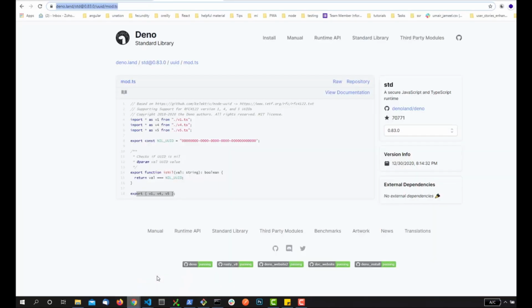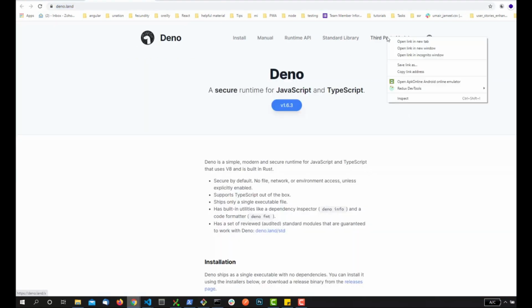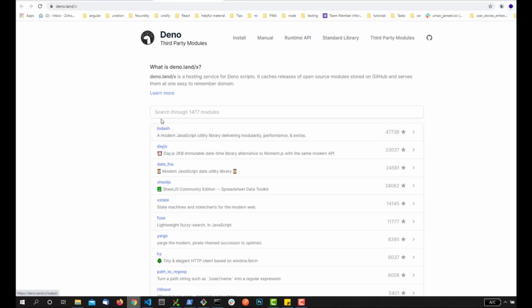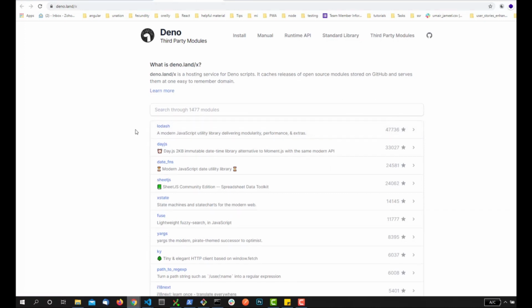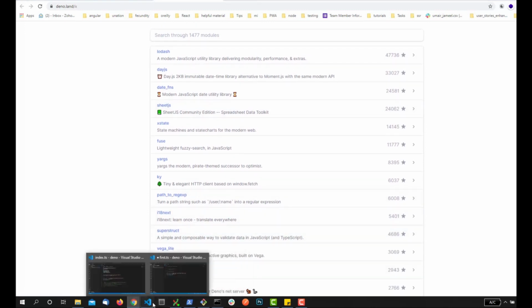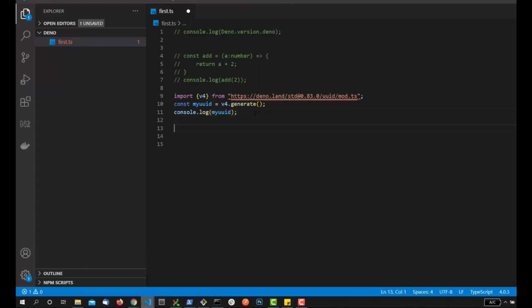And if I go over here, there are some third-party modules as well, right? We have a lot of third-party modules. Lodash is very famous, and we can use all these packages, right? So let's try using Lodash over here.